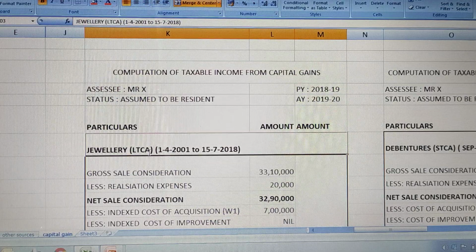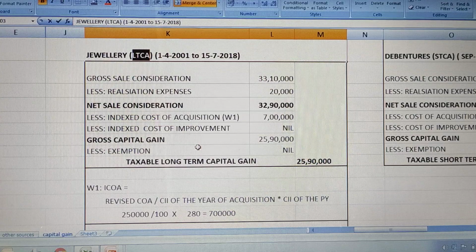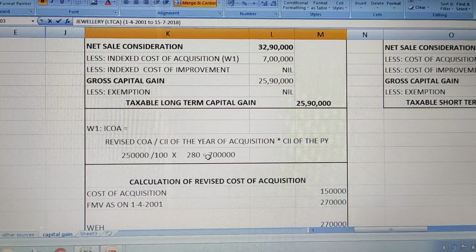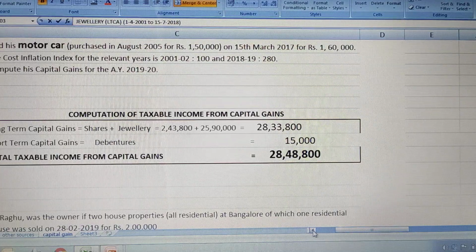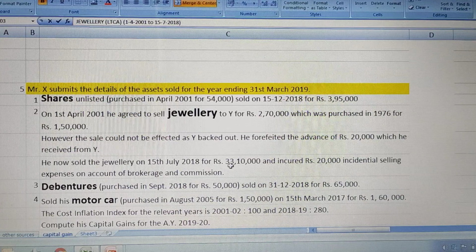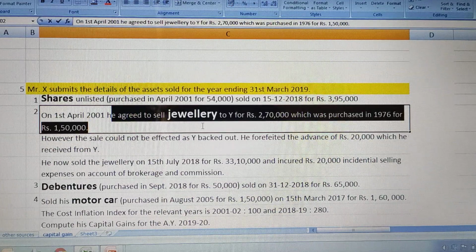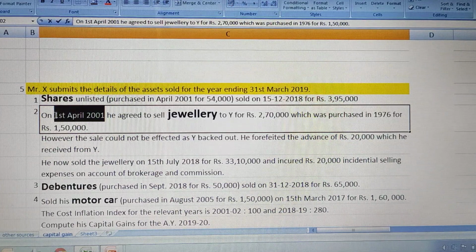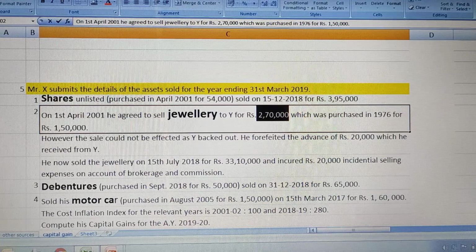Then because this is a long-term capital asset, indexing needs to be done. So indexing should be done. Here, because fair market value is also given for jewelry, we need to consider the fair market value also. Where is that fair market value? Okay. Here, because the agreed price for sale in the year 2001 is given, we have to consider this and assume this as the fair market value itself.